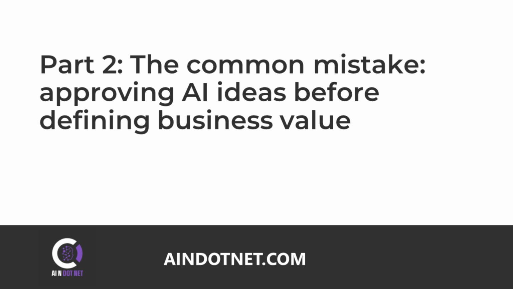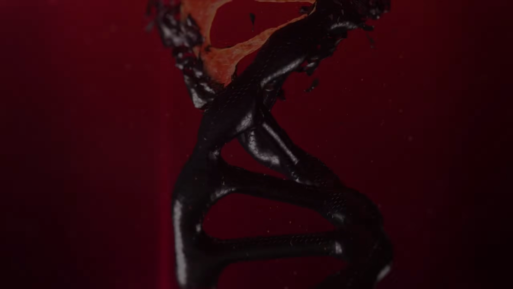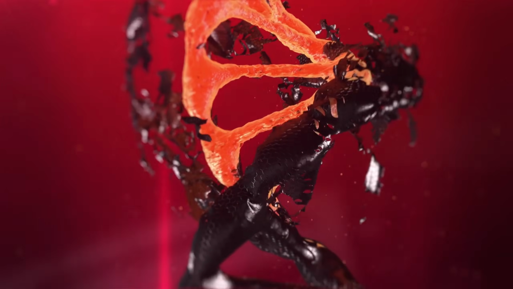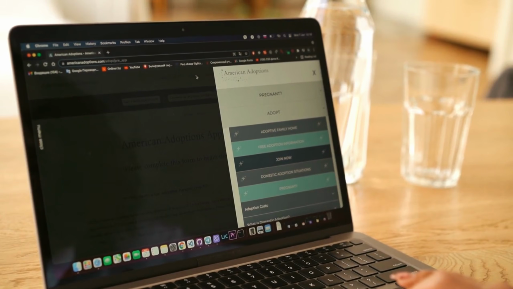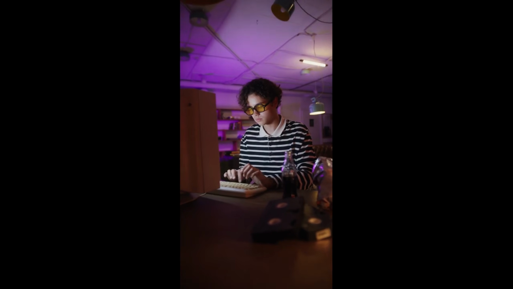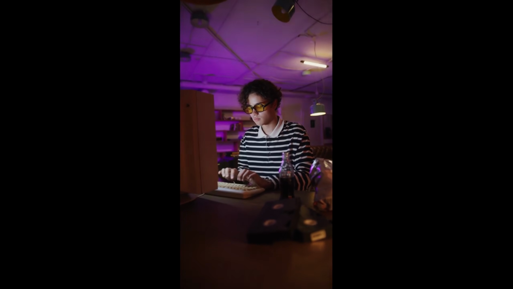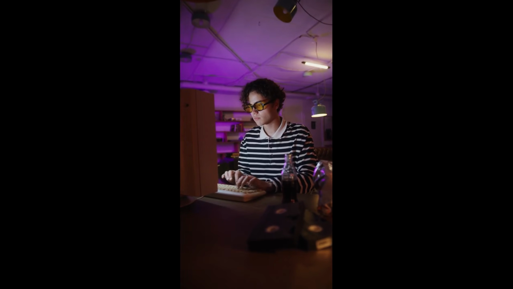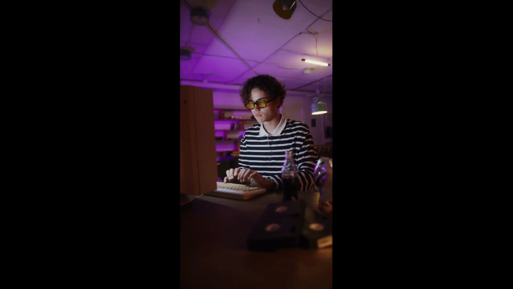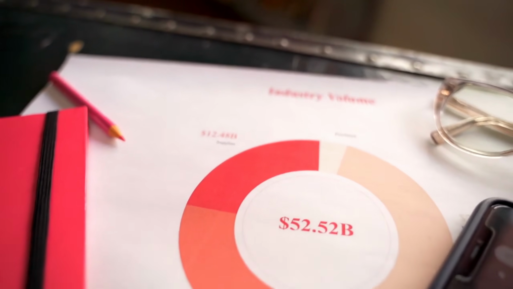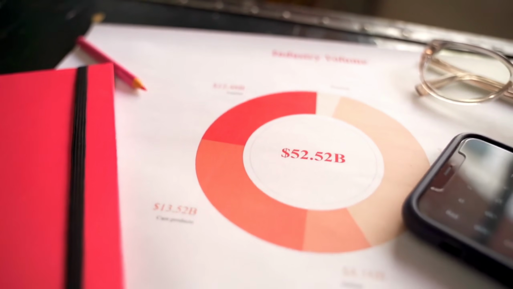Part 2. The common mistake. Approving AI ideas before defining business value. One of the most common enterprise mistakes is approving AI work before defining the business value in a way that can survive real scrutiny. A team hears that a use case sounds promising, a demo looks impressive, someone says competitors are moving. So the project gets a green light before anyone has clearly answered a very basic question.